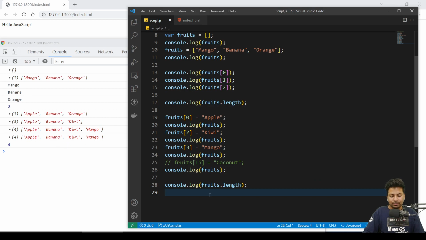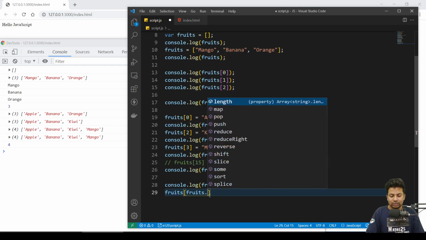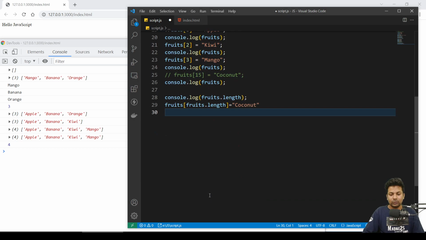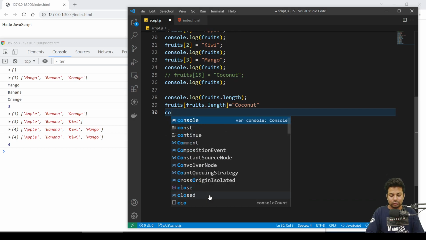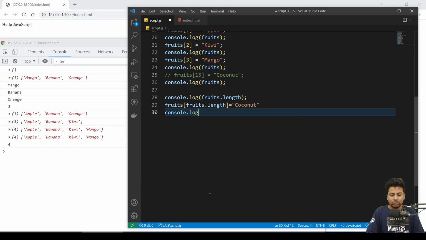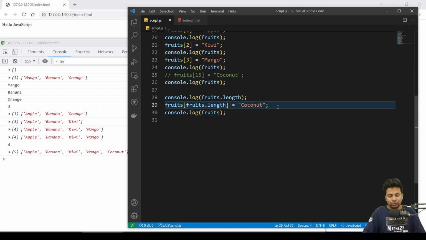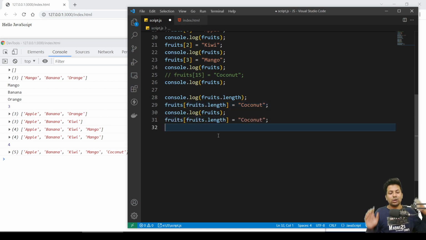Now I'll say fruits dot length, and here give me coconut. Now I'll say console dot log fruits. See, so now whichever I want I can just use fruits dot length, it will give me the whole length. So in the last index I can just put that.